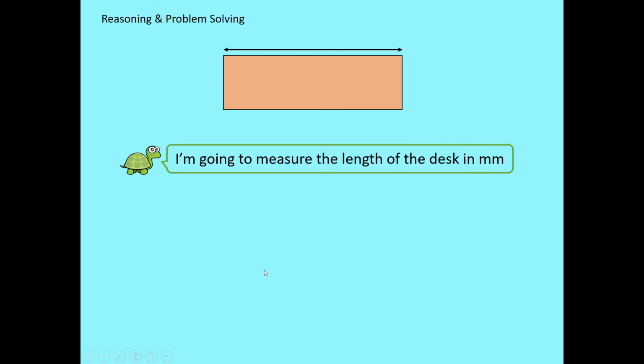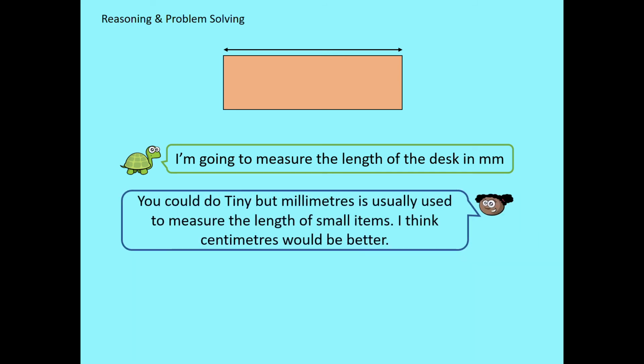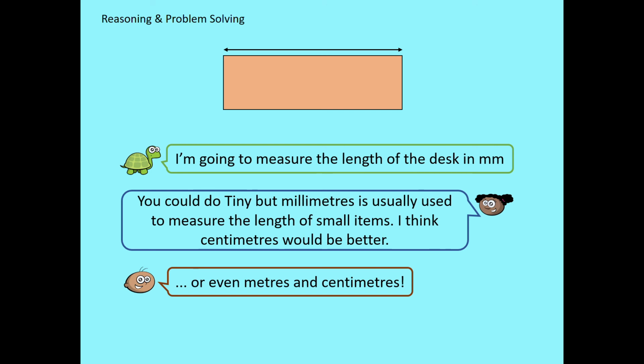So, on to some reasoning and problem solving. Tiny here says, I'm going to measure the length of the desk in millimetres. Do we think this is a good idea? Can you come up with a solution? So, you could do that, Tiny, but millimetres are usually used to measure the length of small items. I think centimetres would be better. Do we agree? I think that's quite a sensible suggestion there. Or even metres and centimetres. Yeah, good idea. Millimetres are usually used to measure very small things.